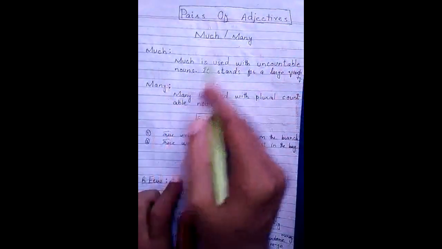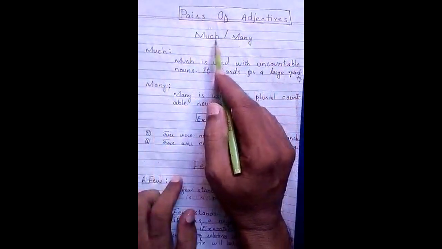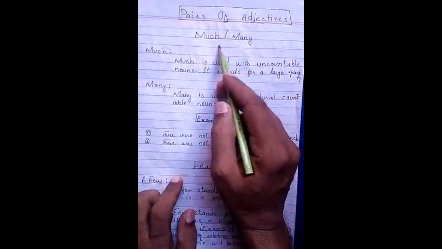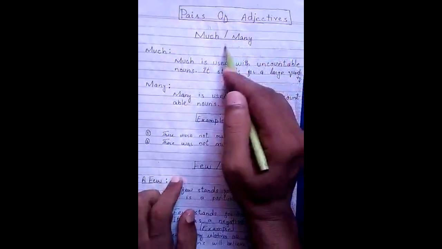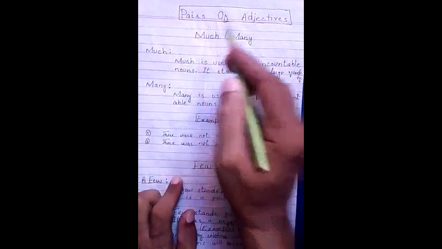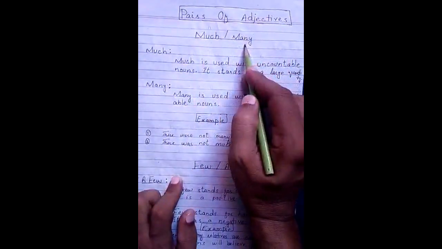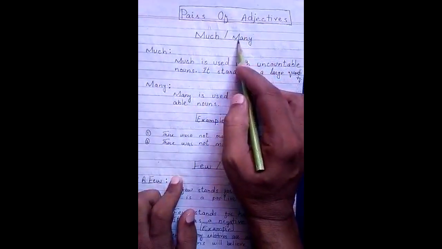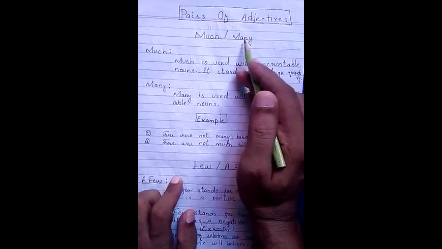So much and many. Much and many are used for large quantity. Much is used for uncountable things and many is used for countable things. But first of all we must know what are countable and uncountable things.